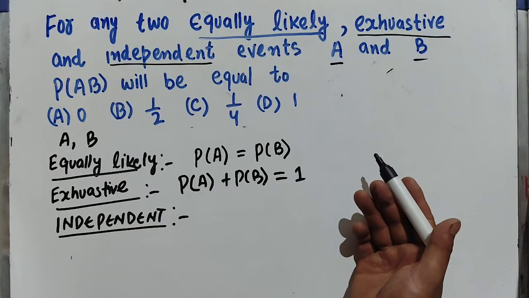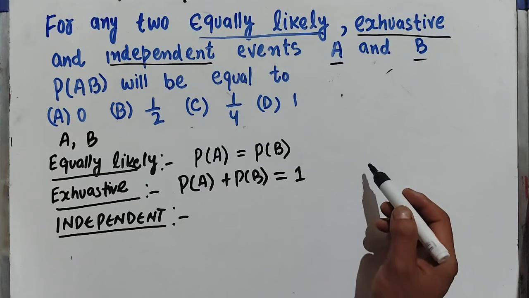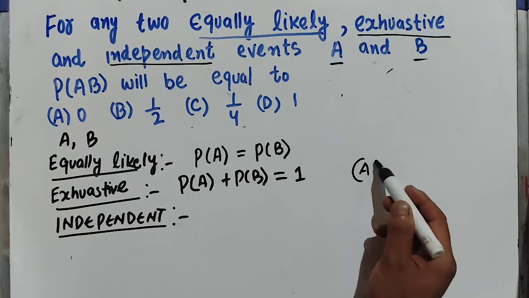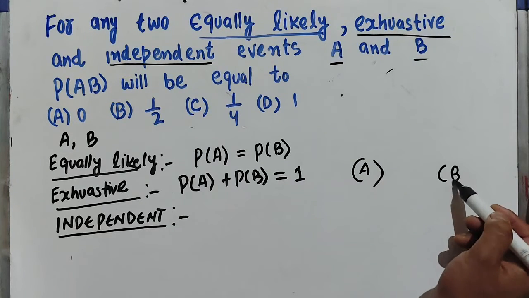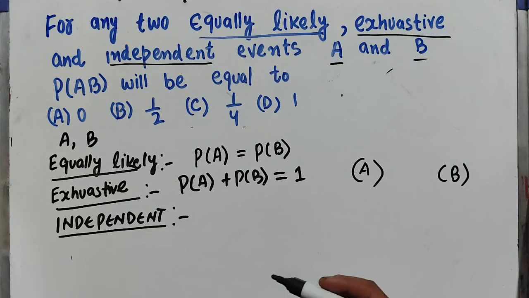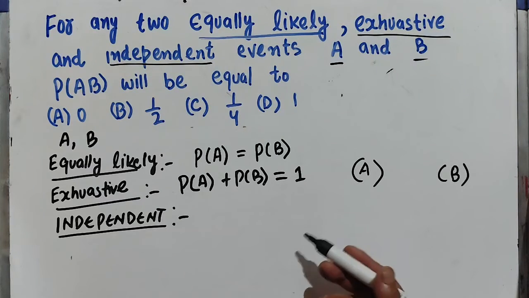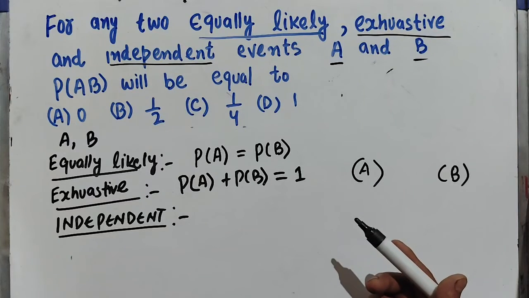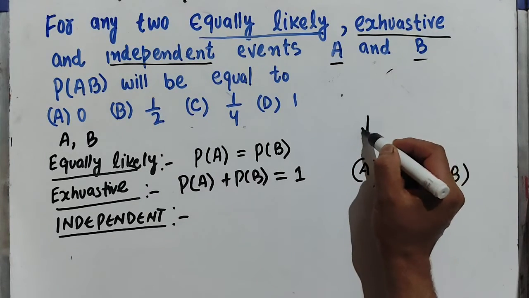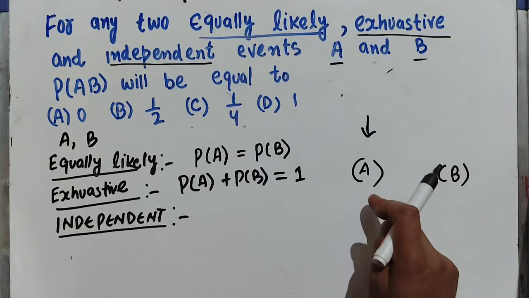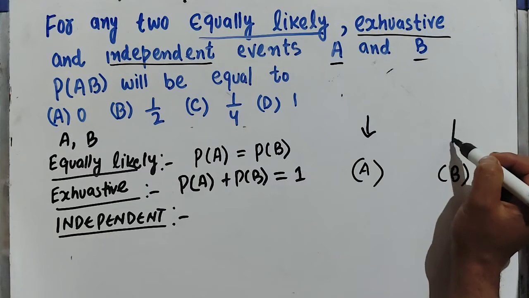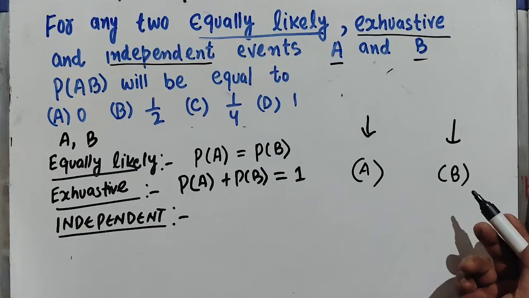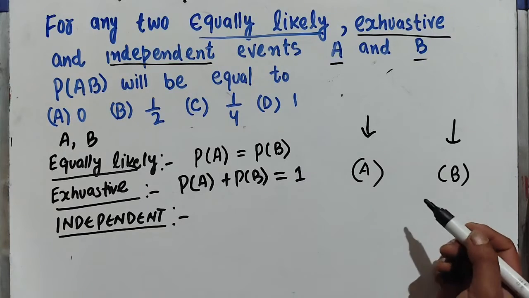That is, if event A happens, it does not affect the probability of getting event B. Then we say the events are independent.